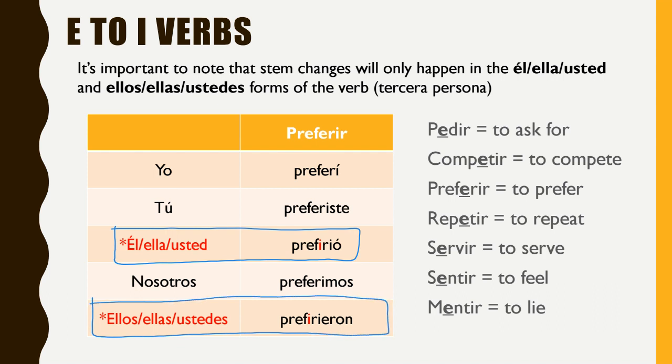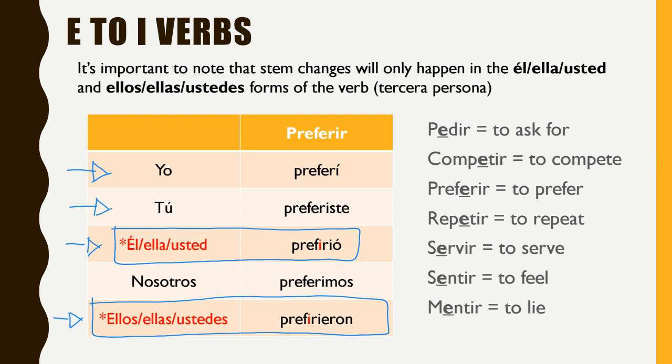Now, if you'll remember, in the present tense, usually stem changers change in the boot. So they usually change the yo form and the tú form, the él, ella, usted form, and then the ellos, ellas, ustedes forms. The only place that present tense stem changers don't change is in that nosotros form, right? But with preterite verbs, they only change in two spots. They only change in the él, ella, usted and the ellos, ellas, ustedes forms, which if you want an easy way to remember that, they only change in the third person. So like the él, ella and the ellos, ellas.